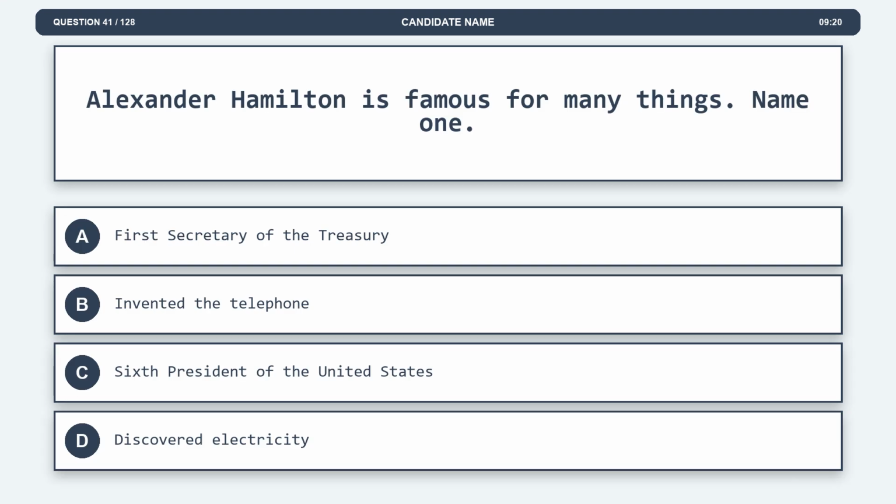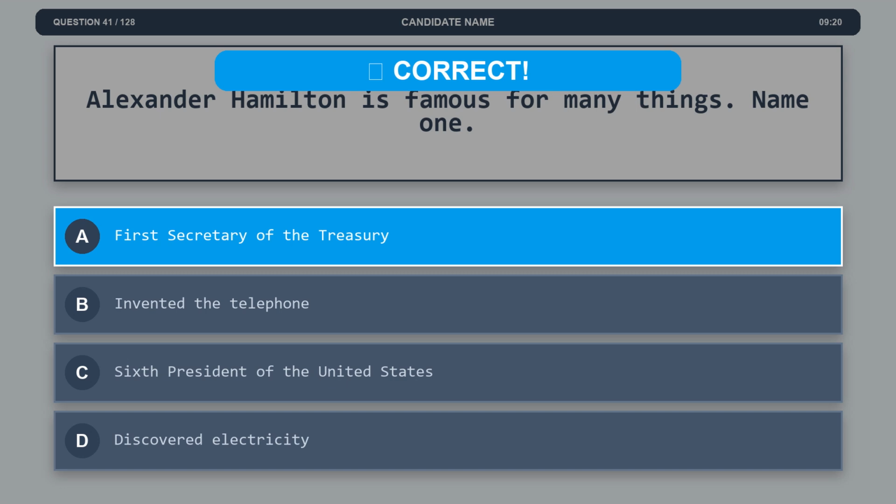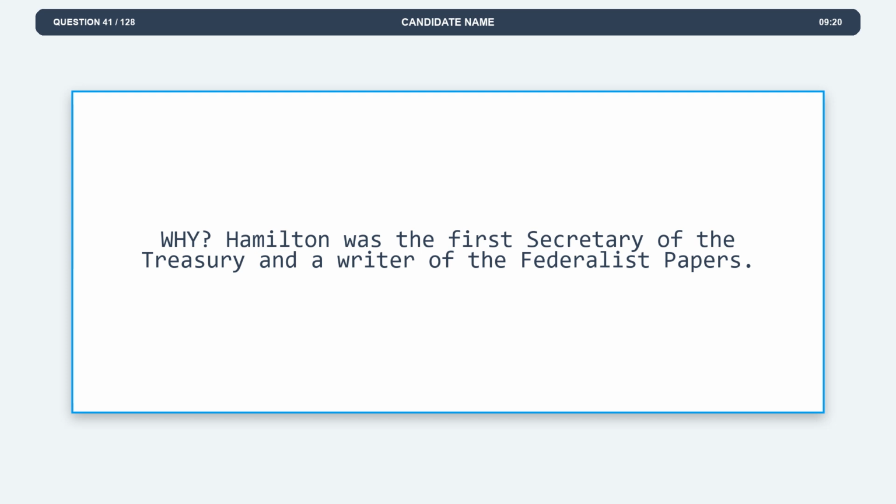Question 41. Alexander Hamilton is famous for many things. Name one. Option A, First Secretary of the Treasury. Option B, invented the telephone. Option C, 6th President of the United States. Option D, discovered electricity. The correct answer is option A, First Secretary of the Treasury. Explanation. Hamilton was the first Secretary of the Treasury and a writer of the Federalist Papers.